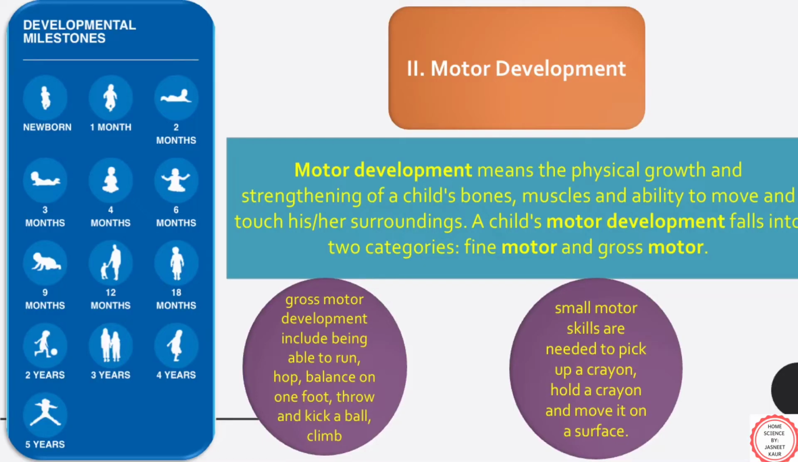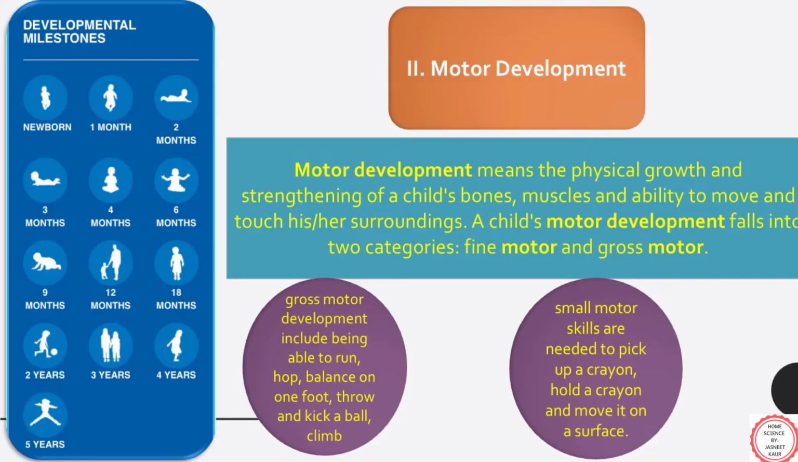These large muscles help the child to run, hop, balance on one foot, throw and kick ball, climb, or helps in performing any other activity which involves large muscles. Whereas fine motor development is the development of small bones, like bones of toes, fingers, ears. Small bones help the child to pick up a crayon, hold the crayon and move it on a surface.